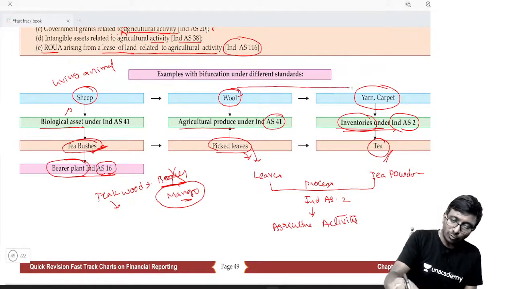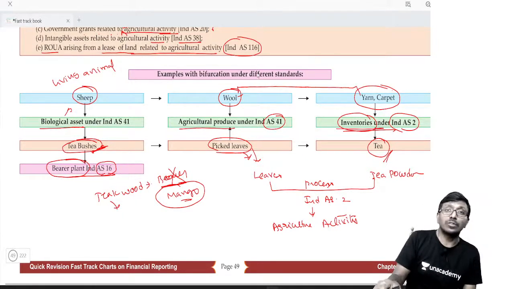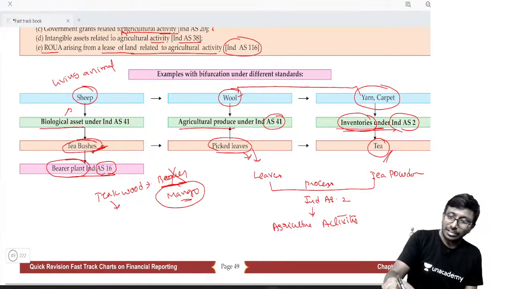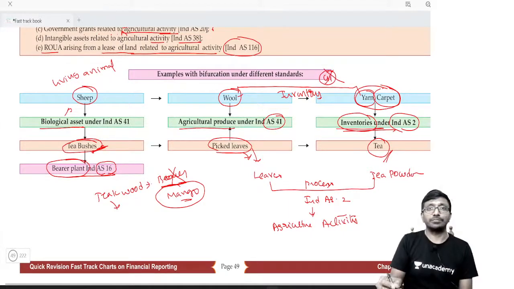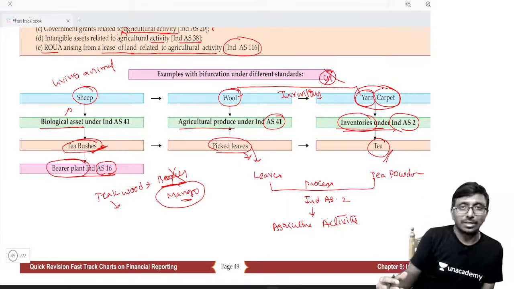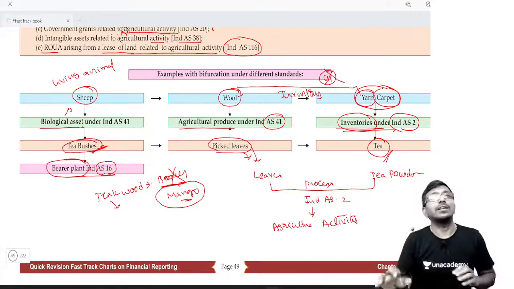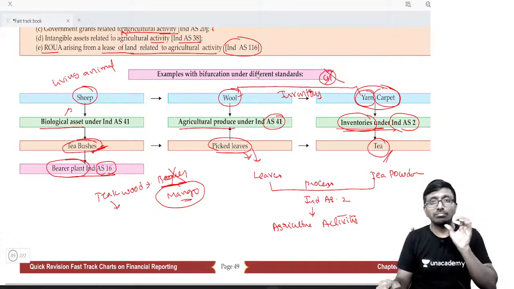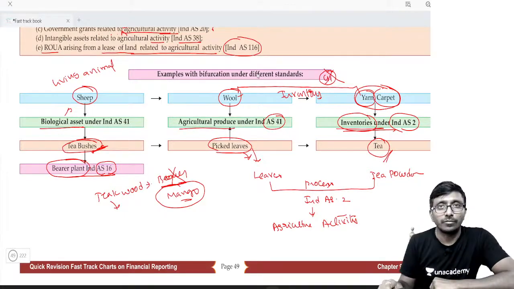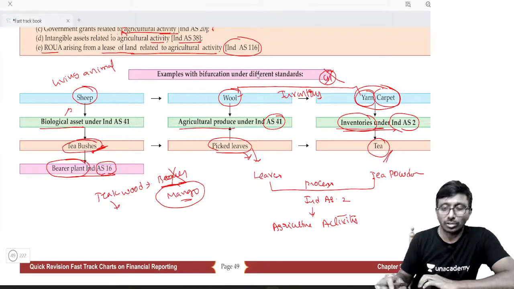Once you shave the wool from the sheep and make yarn or carpet, this is also inventory activity, manufacturing activity. It is not dealt by Ind AS 41. Many times the question mark comes for many students: up to what level which standard is supposed to be applied. Got it?